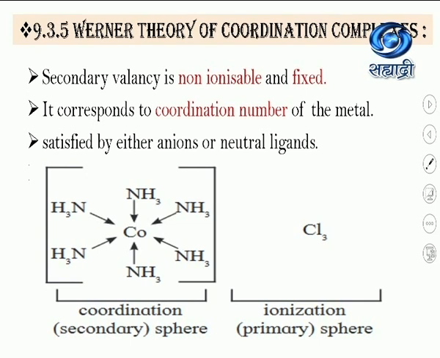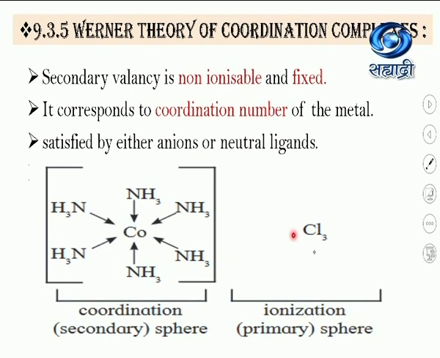तुम्हाला माहिती आहे coordination sphere मधल्या entities means central metal and these ligands हे कधीच ionize होत नाही. So they are non-ionizable. They come in the coordination sphere, and the entities which we write outside the bracket come in the ionization sphere, and they are actually considered as the primary valency. So you got the difference between primary valency and secondary valency.